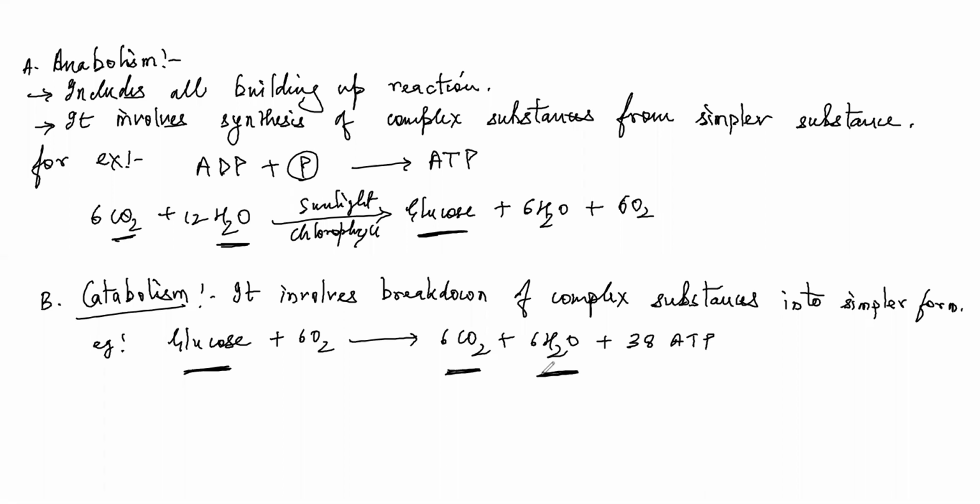Is this thing clear to you? Hello. Yeah. Sir, I have a doubt. Yeah, sure. Please ask. Sir, in school we were taught that glucose and oxygen, when they react, break down glucose to form 6 CO2, 6 H2O and 36 ATP and not 38. Is 38 the correct one or 36?